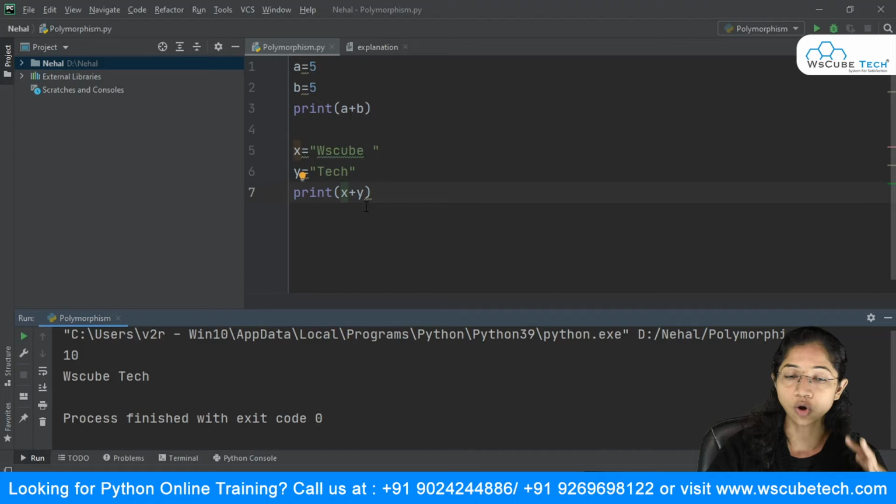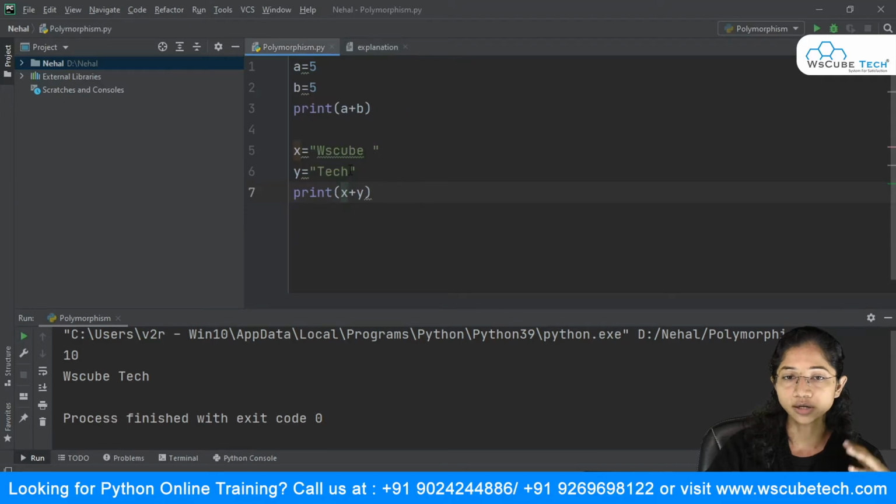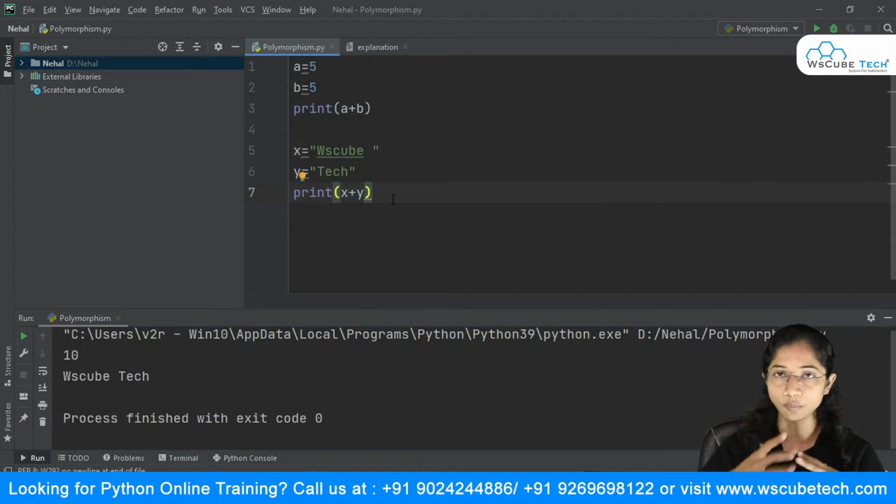Both strings are getting concatenated. So as I said, performing the same task but in a different way. It is the same operator, but the implementation is different. This was about the first one, how you can overload the operator. Depending upon the type of the data, the implementation of this operator changes.